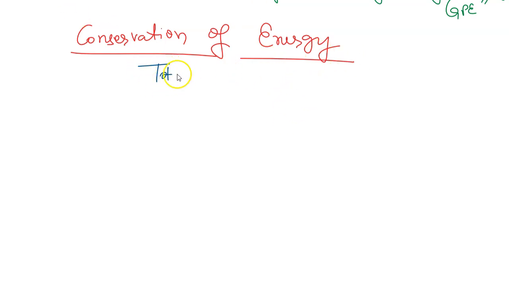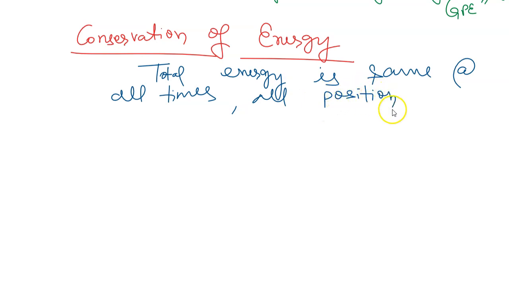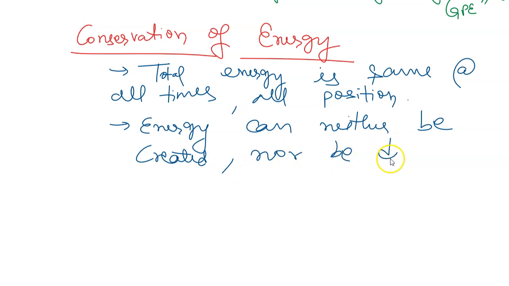So you can say total energy is the same at all times and even at all positions, whatever you consider. Everywhere the energy will be constant, meaning that energy can neither be created nor be destroyed.